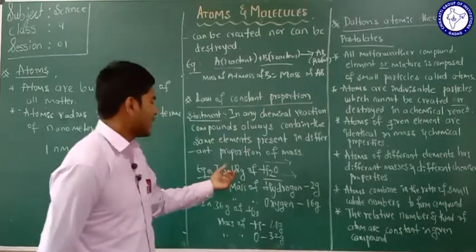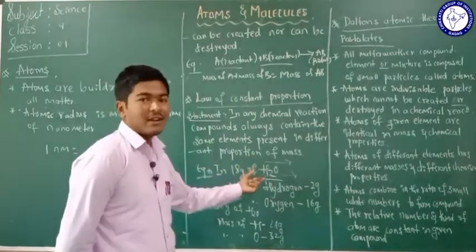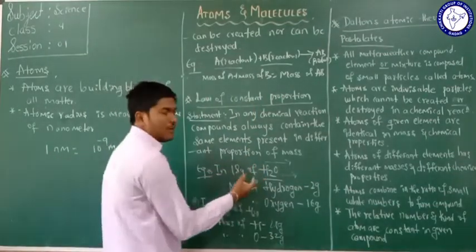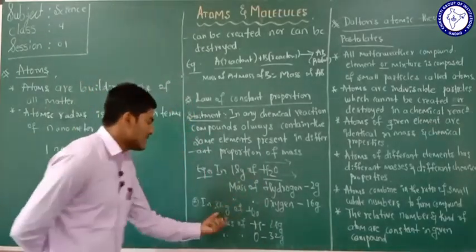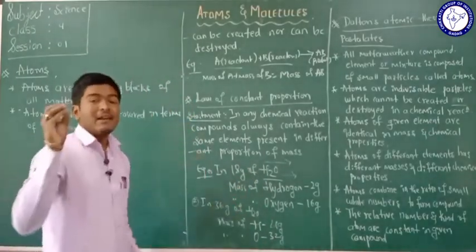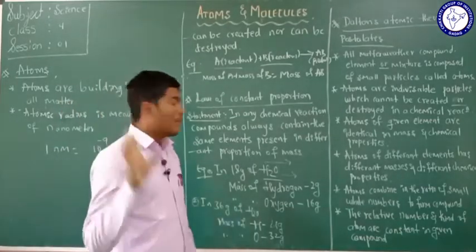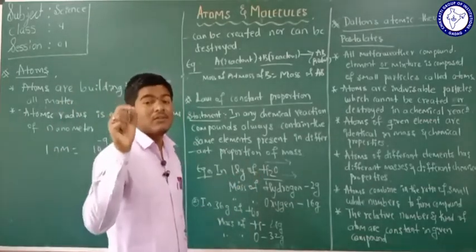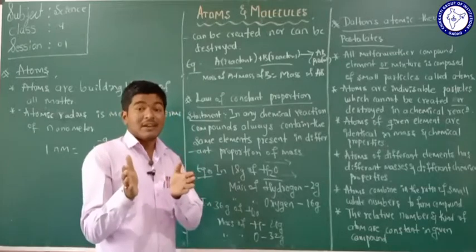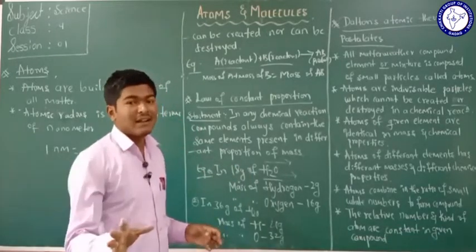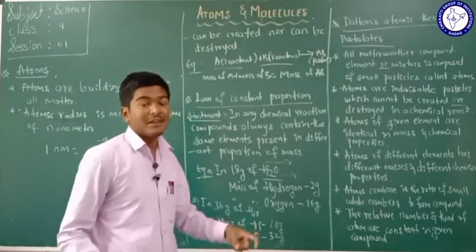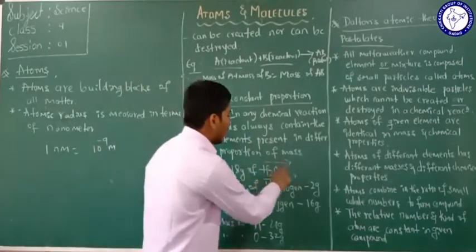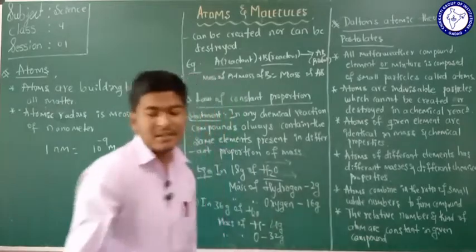If you take 18 grams of water or 36 grams of water, the relative number of the elements present in a water molecule is always constant. Is it clear? The ratio of the elements present in the water molecule is always 2:1. I am considering the water molecule here.